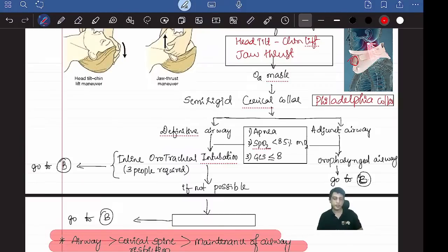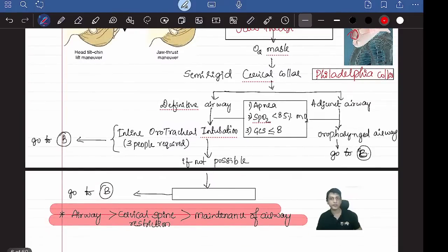Or else, if intubation facilities are not there, you can do something called an adjunct airway. Not definitive. Adjunct means for the time being, to keep the airway patent, you can put an oropharyngeal airway, only till the pharynx. Definitive means it should pass the vocal cords, through the pharynx and larynx, into the trachea. Then it's called a definitive airway. Adjunct means only from the mouth or nose till the pharynx. It's not passing through the larynx. Hope it's clear. That's the difference between definitive airway and adjunct airway.